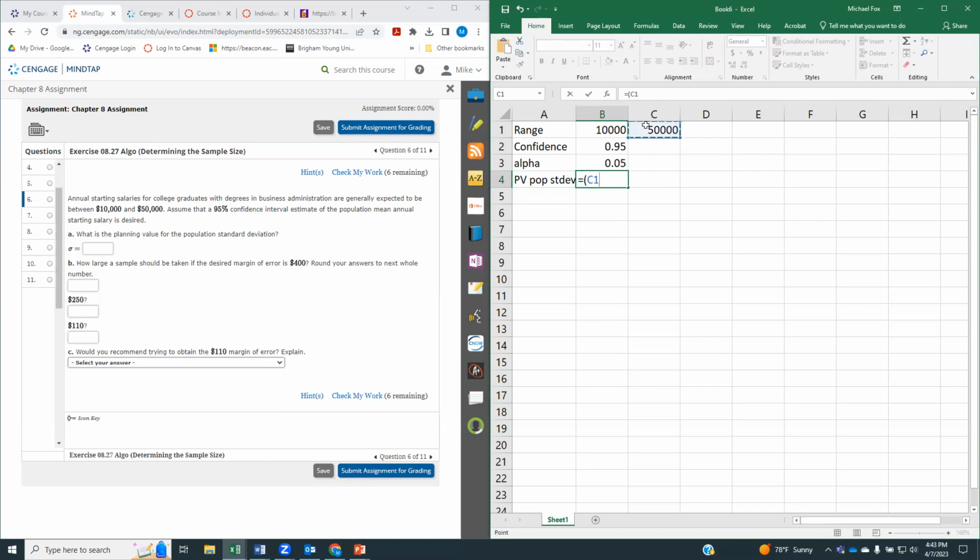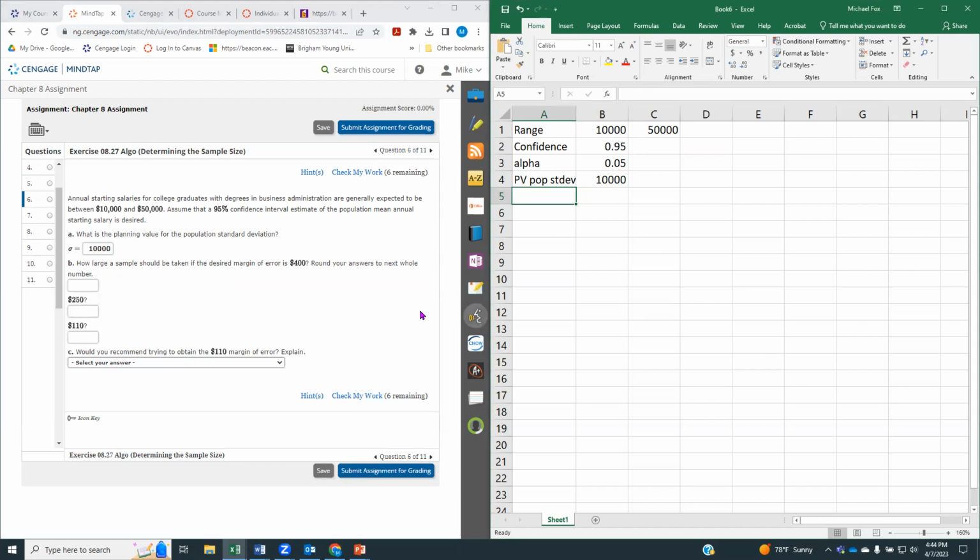I'm going to take 50,000 minus 10,000, which gives us a range of 40,000. And I'm going to divide that by 4. We use 4 as a constant here. That's just what we do when we don't know: we take the range divided by 4. That gives us the planning value of our population standard deviation, and now we'll use that as our standard deviation for the rest of this process.